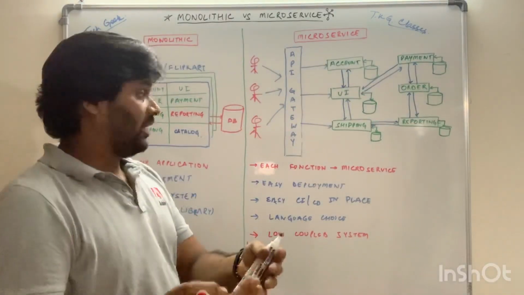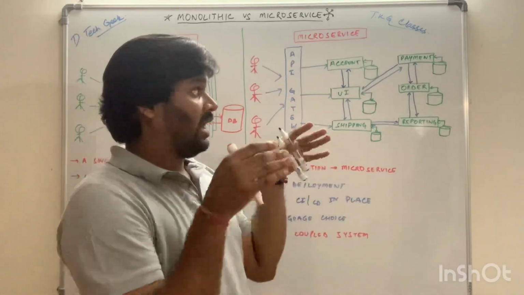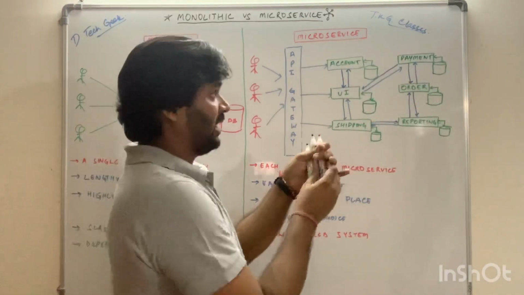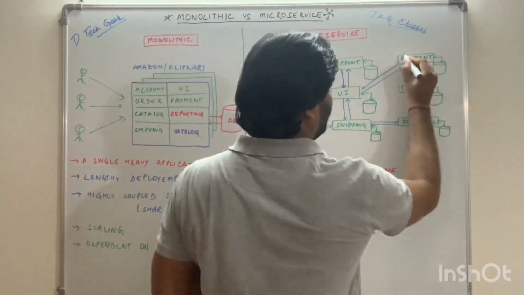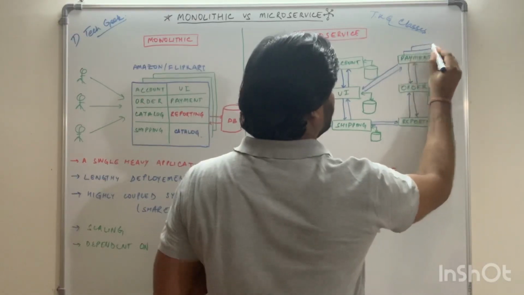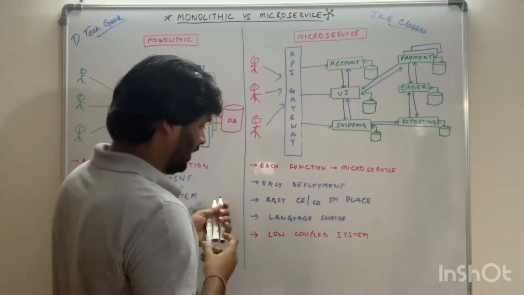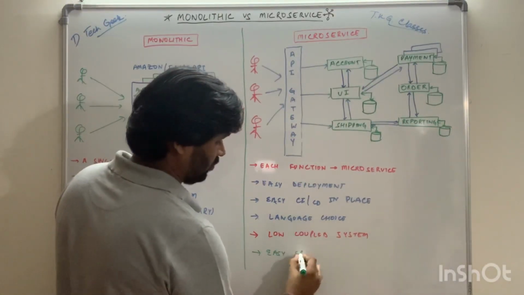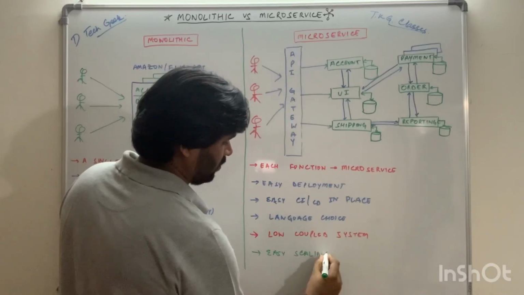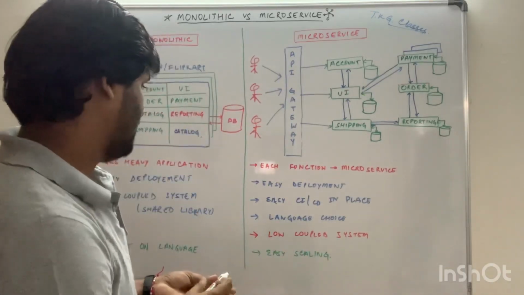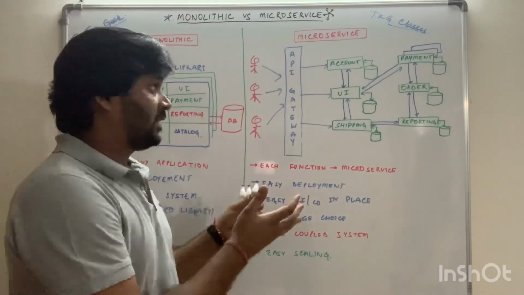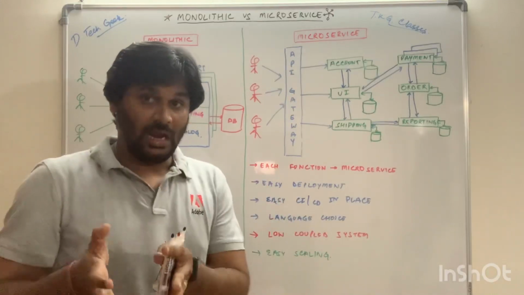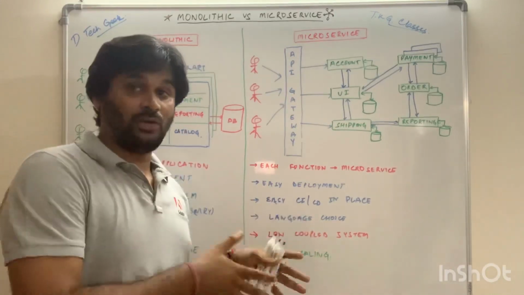And with time, if we realize that we have huge traffic in the payment microservice, then we can scale this payment app independently. So what we can say, scaling is easy. And obviously, this is a world of microservice, and parallelly we talk about a distributed environment.